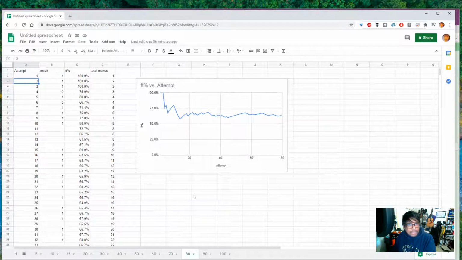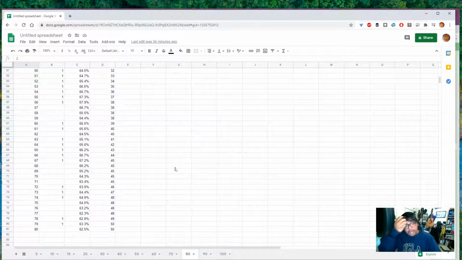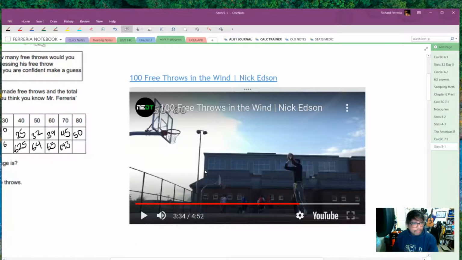And at 80, yeah, just a small dip in the percentage. Looks like he is down to 62.5. So now the numbers are kind of trending southward again at 62.5. That is no longer in line with the ones that we were seeing.